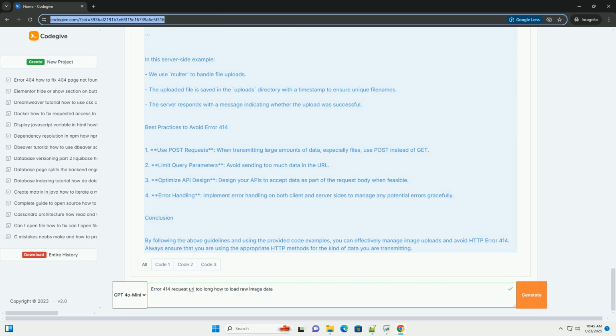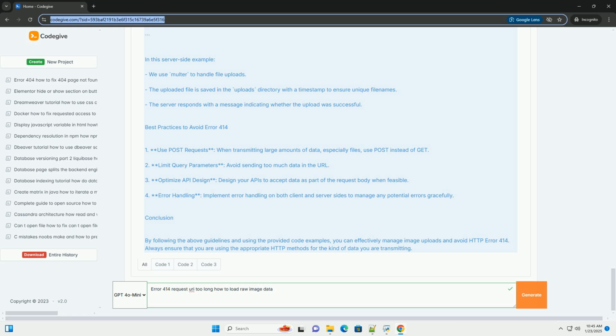How to load raw image data. When dealing with raw image data, it's common to use POST requests instead of GET requests. This avoids the limitations of URL length, as POST requests can handle large payloads better. Below is an informative guide with a code example using both client-side and server-side code.